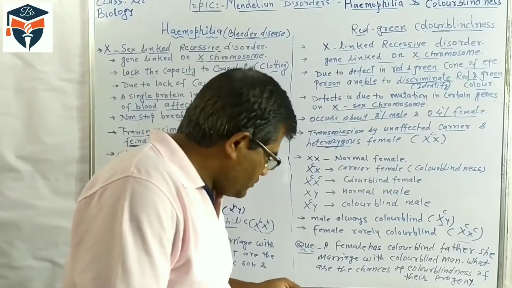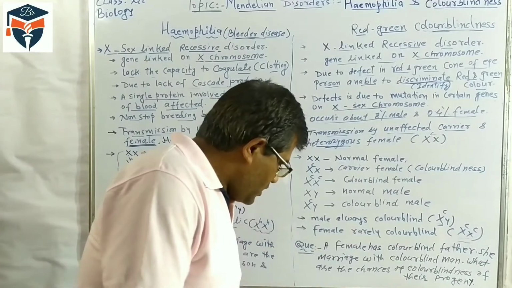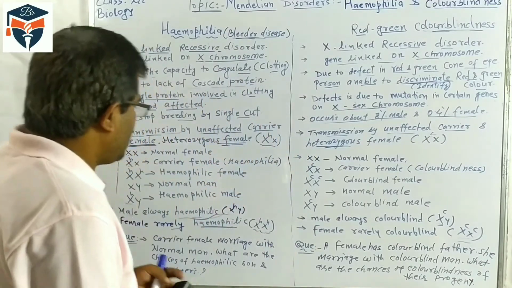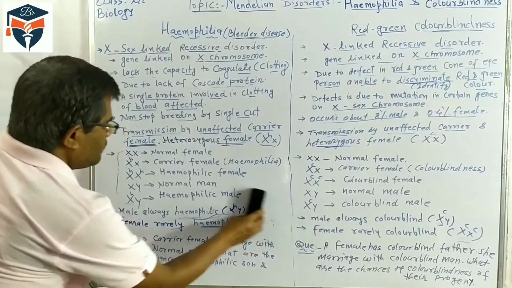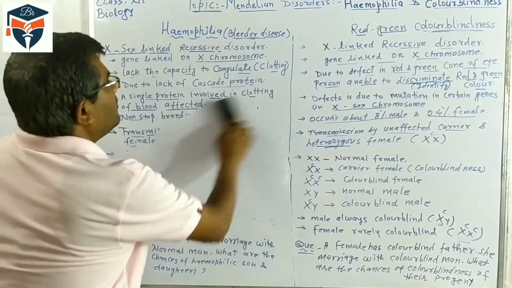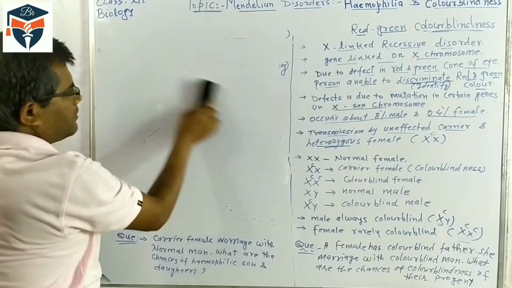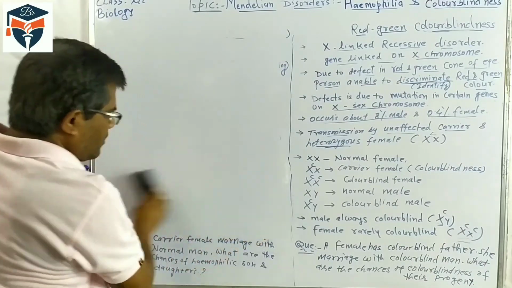Now we have to discuss a few questions related to hemophilia and color blindness. First, some questions regarding hemophilia and color blindness.